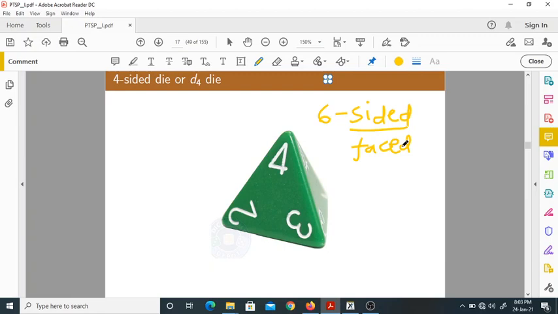But here, this is a four-sided die, also called a D4 die. It is something like a pyramid. It has only four outcomes. In this scenario, the outcome is what? 4. You may get 1, 2, 3 also. So what is the sample space of rolling this die? Not 6, only 1, 2, 3, 4. That's it. Only 4 elements are possible because it is a 4-sided die.